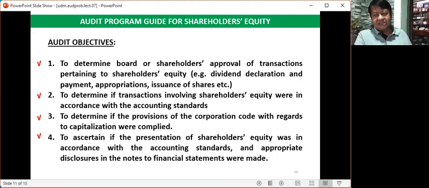There are instances that some corporations are penalized by the regulatory bodies for failure to disclose significant matters in the notes to financial statements. If there are items that need to be disclosed in the notes concerning shareholders' equity, the same shall be done in order to avoid possible penalty from regulatory bodies.